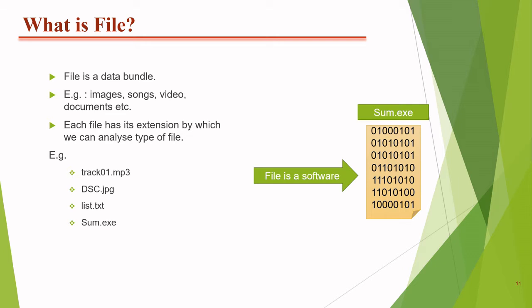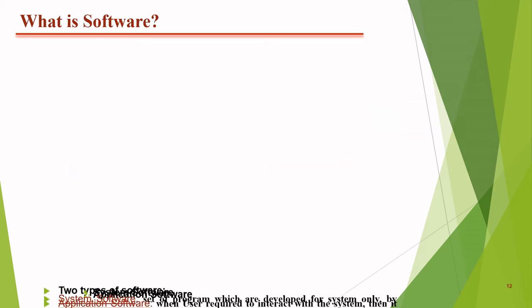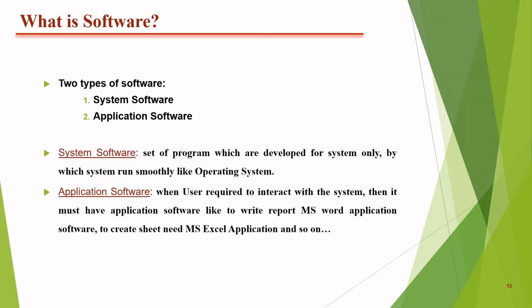Now coming again to what a file is. A file is nothing but a data bundle. A file is anything like images, songs, videos, documents, etc. All are known as files. Each file has various extensions such as